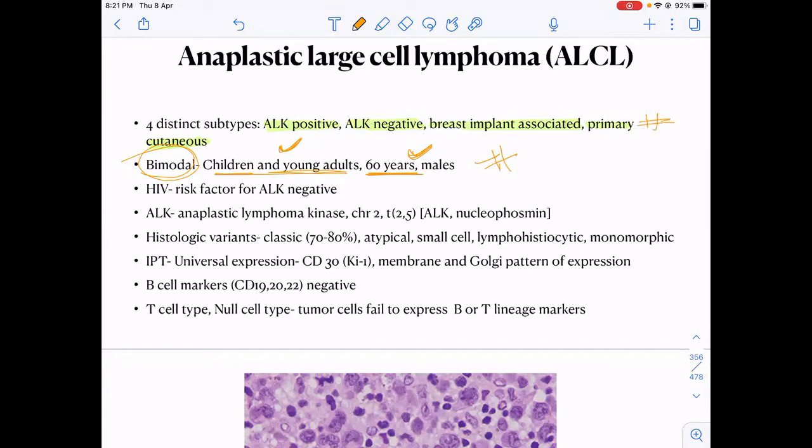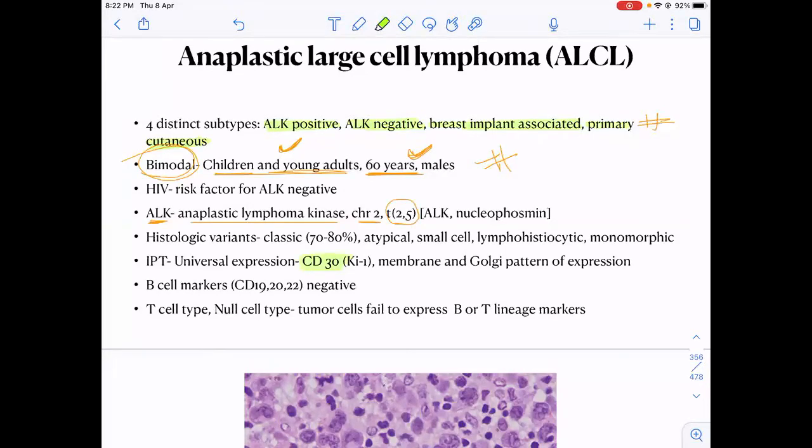Okay, so what is ALK? ALK is anaplastic lymphoma kinase. It is present on chromosome 2 associated with translocation 2-5. Then what is very important to know is the flow markers or immunophenotype markers of anaplastic large cell lymphoma. So important flow marker of anaplastic large cell lymphoma is CD30.